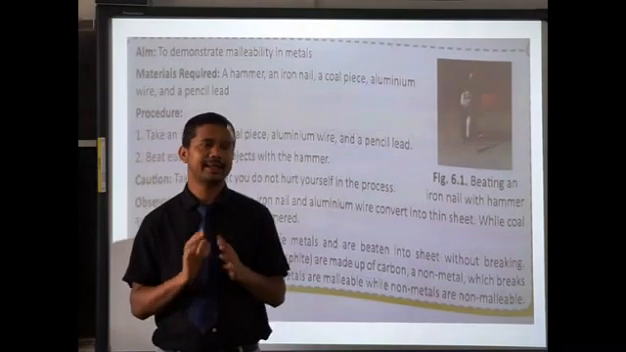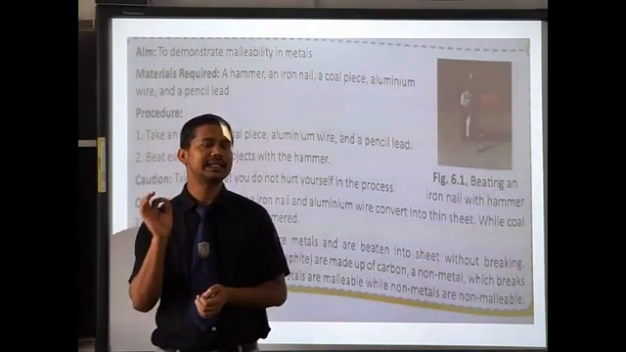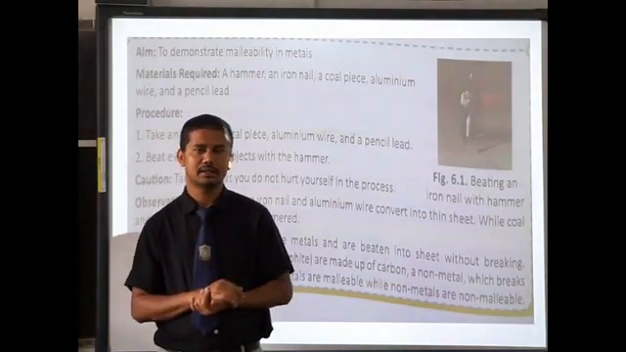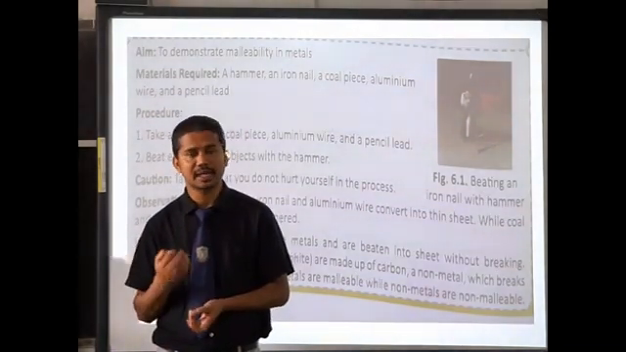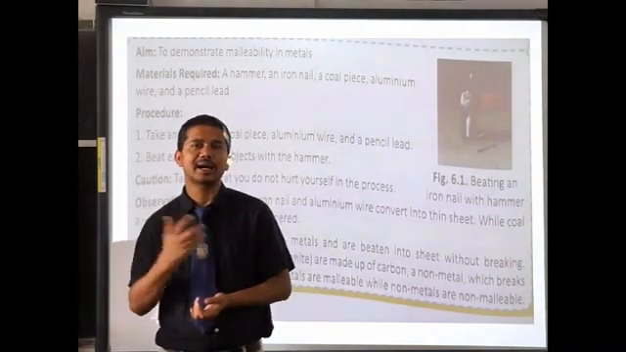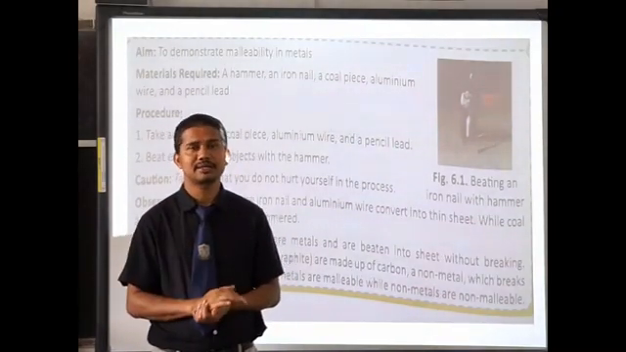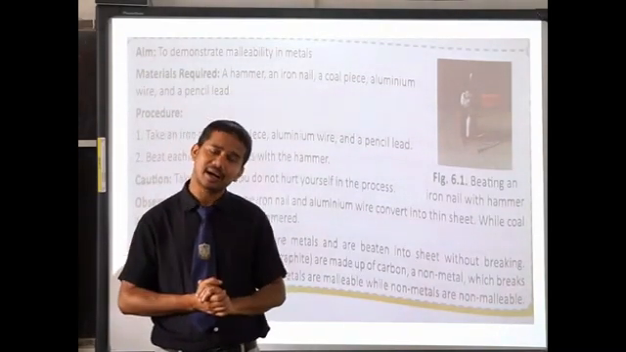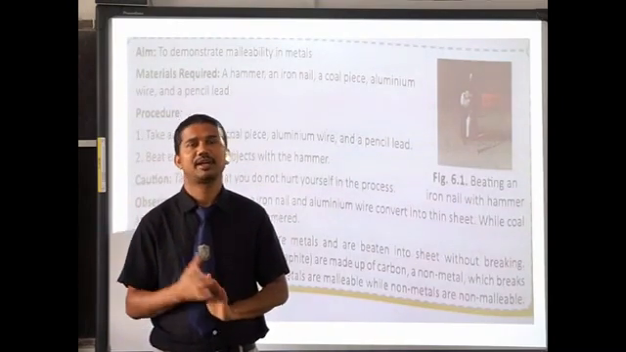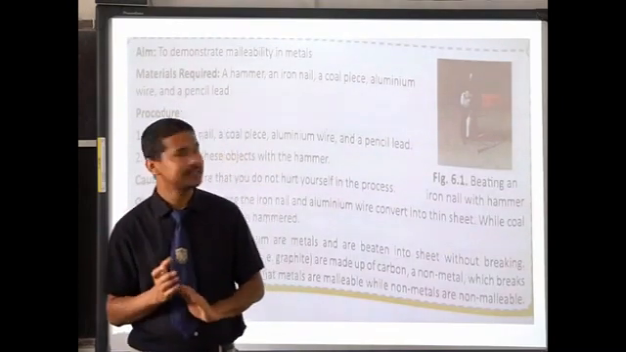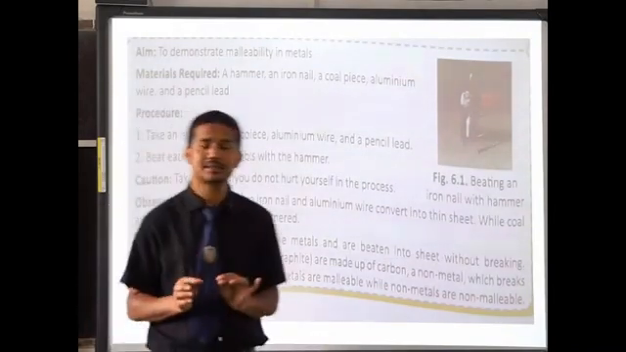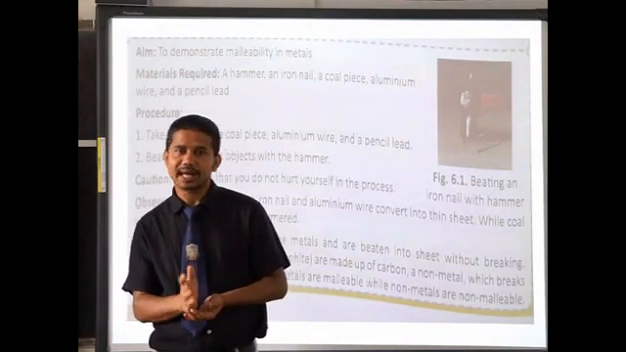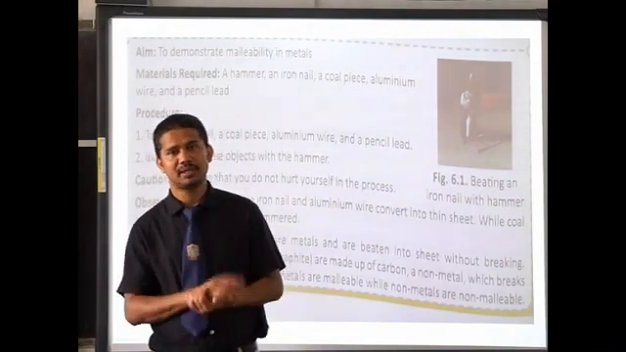Let me repeat it again. Regarding color, metals are colorful, non-metals are dull. Regarding hardness, metals are hard, non-metals are soft. Some exceptions are there, but generally metals are hard and non-metals are soft. Regarding luster, metals are lustrous, non-metals are non-lustrous. Metals are malleable, non-metals are non-malleable.